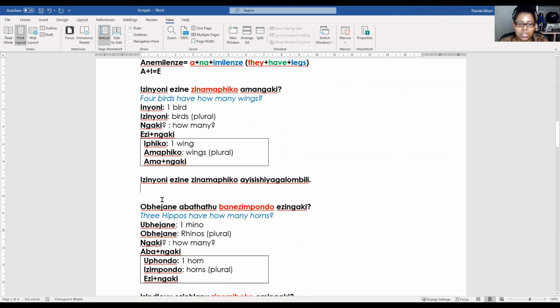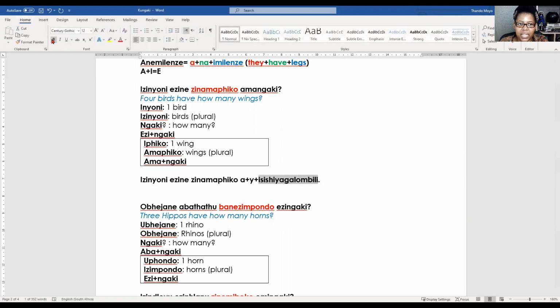The importance of subject-verb agreement, I cannot stress it enough. Now, let's look at this here. We are saying isishiyagalombili. There is the answer, the number itself. That number cannot just go on its own.